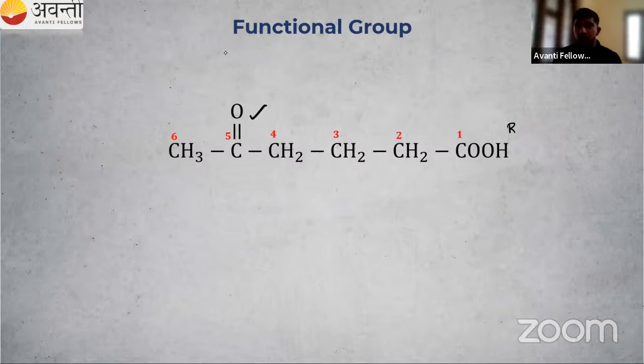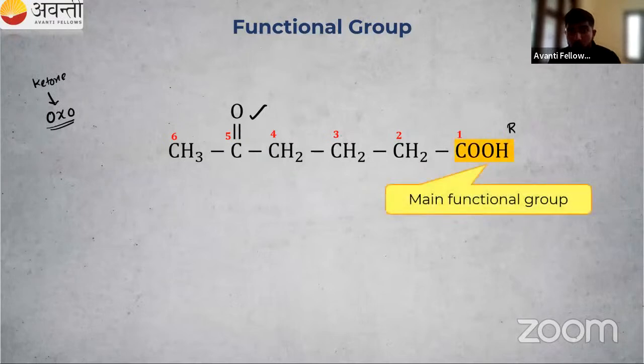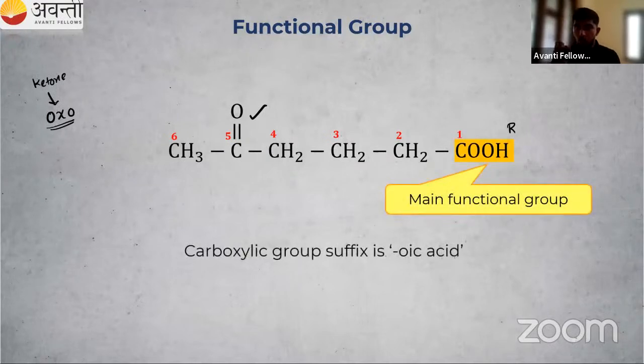So fifth position. So we have our ketone. Ketone is a substituent. So what is the name given when ketone is a substituent? That you have to remember. If ketone is a substituent, we will use oxo. Generally, we will use oxo. So in the fifth position, there is oxo. Then the main functional group, that is our carboxylic acid, is our secondary suffix. So if carboxylic acid is the suffix, then we have to use oic acid. Okay, the ketone is the prefix.